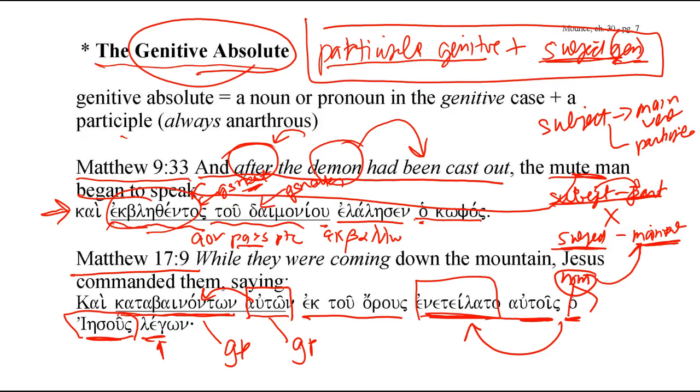And so, again, the genitive absolute is a construction where the participle is in the genitive, and if you want the subject of the participle to be different from the subject of the main verb of the sentence, put the subject in the genitive case, match it in case, number, and gender, and you will have what we call the genitive absolute construction.